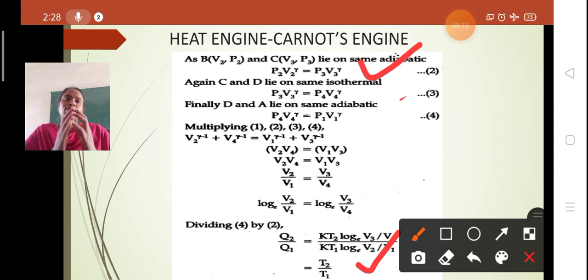And of course the base of the cylinder of the engine is assumed to be perfectly conducting and the other parts are perfectly non-conducting, which is not possible in practice as there exist many changes here, and the engine has very slow working.